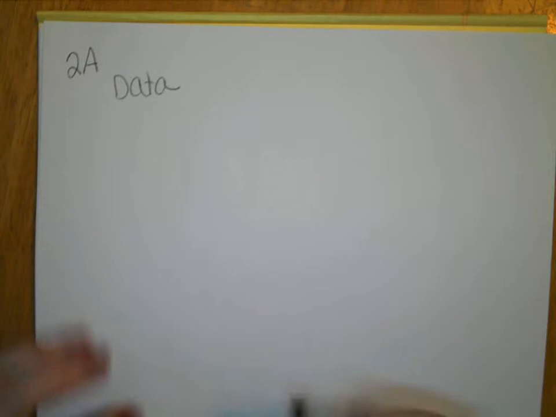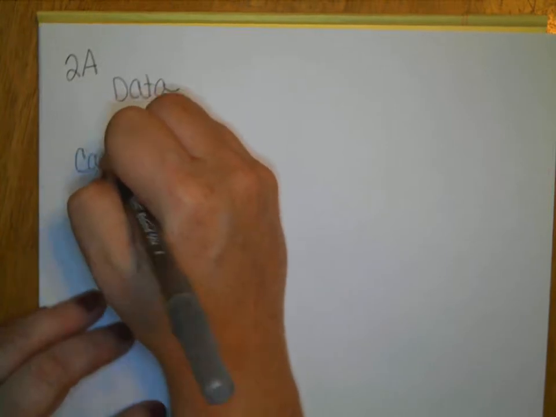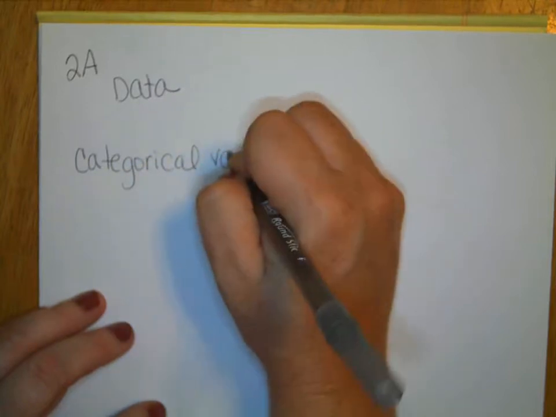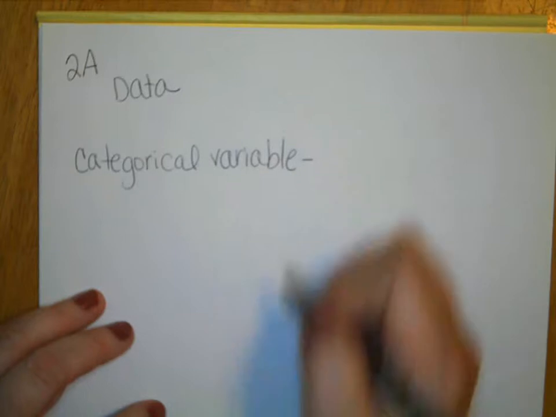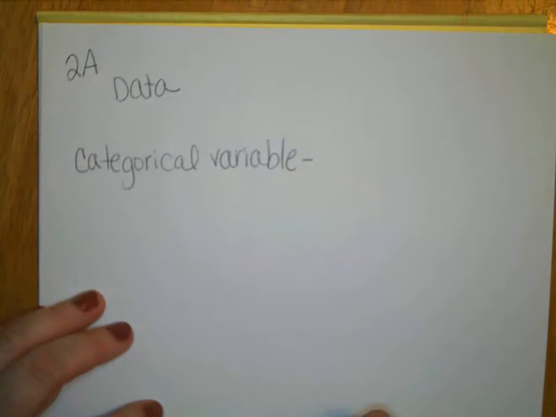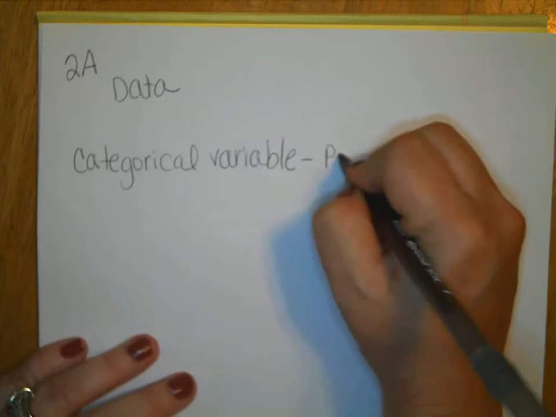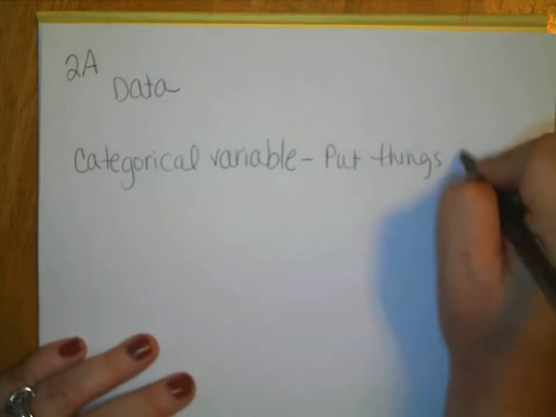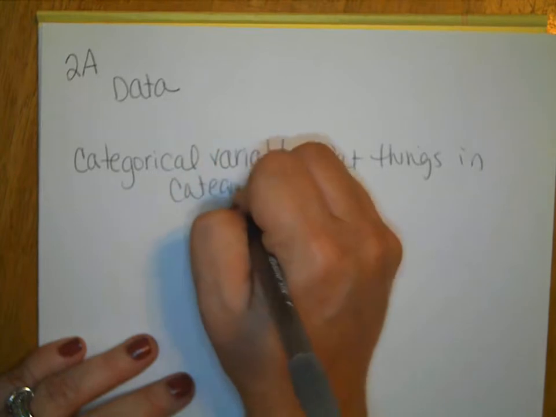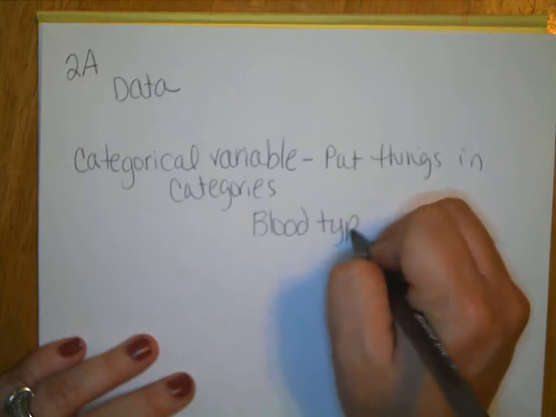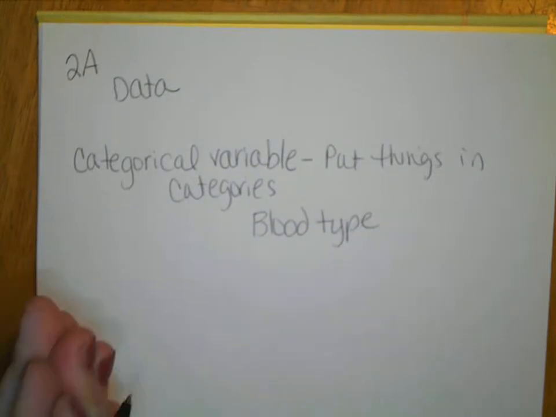The first vocabulary word I'm going to talk about, categorical variable. All that means is that it has a fixed number of possibilities. Like, we're going to put things in categories. So we have like blood type. That's a category. If we were finding data, we would categorize blood type A, B, O.